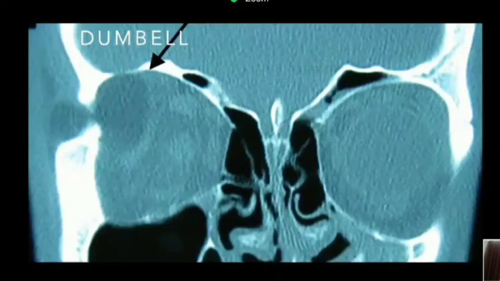Another variant, which is fortunately less common, is the tumble variant of the dermoid, whereby you have one component of the dermoid in the orbit and another component breaking through the bone of the lateral orbital wall and going into the temporalis fossa. Here, the important thing is you need to take out the entire dermoid and not leave behind any part. You may have to enlarge the bony ostium around the dermoid and take it out in its entirety.